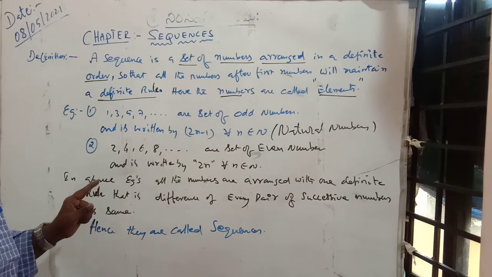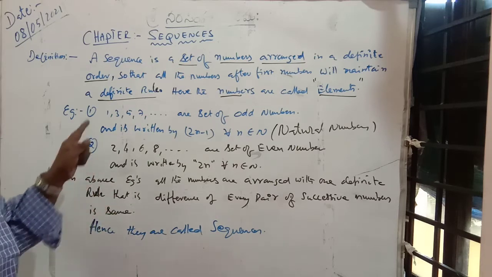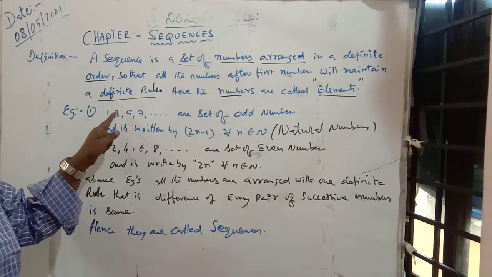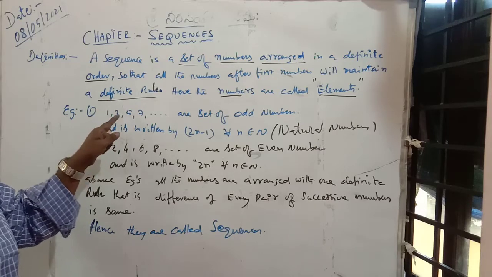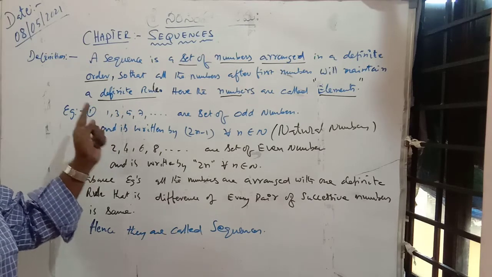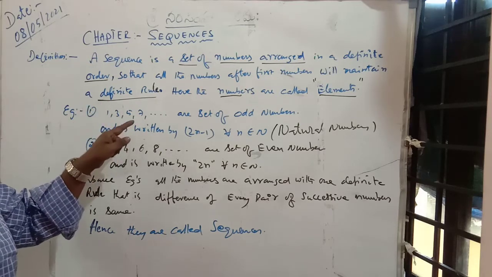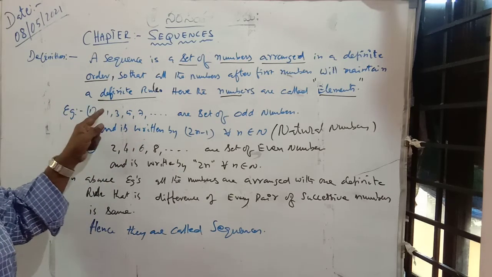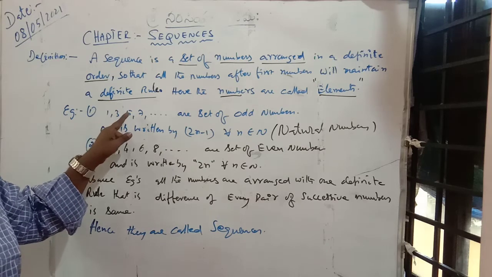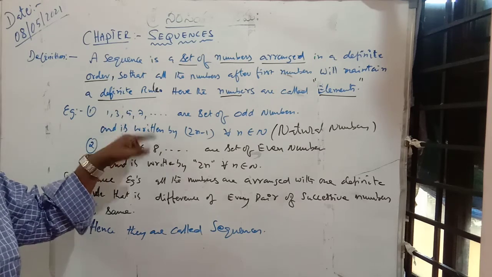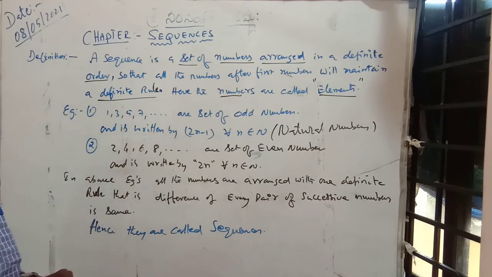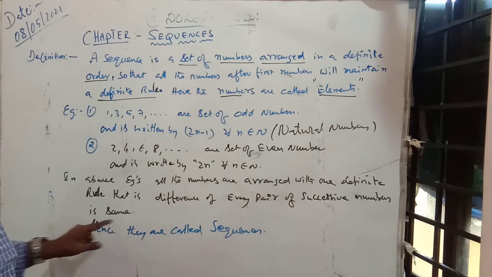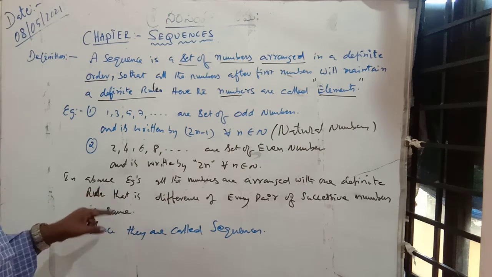This one is a sequence. Why? Because each pair of successive numbers, 1, 3 or 3, 5 or 5, 7, are related with some difference. Here the difference is 2, here also 3, 5 is 2, and 5, 7 is 2. So the set of odd numbers is called a sequence.